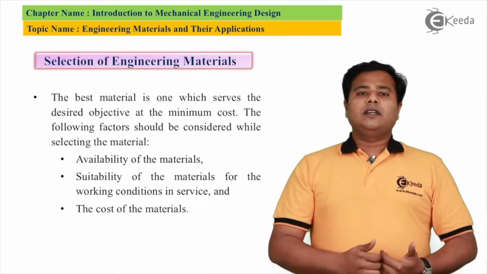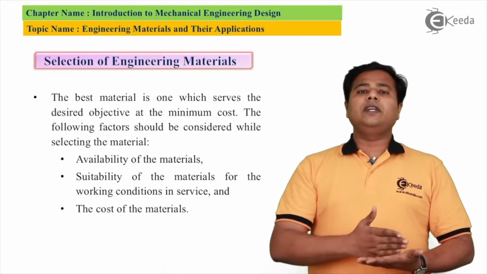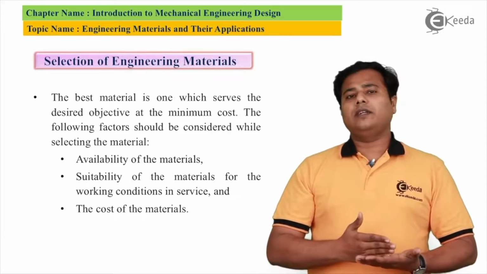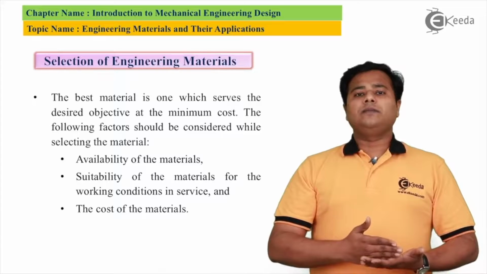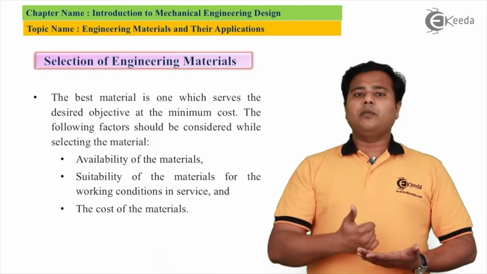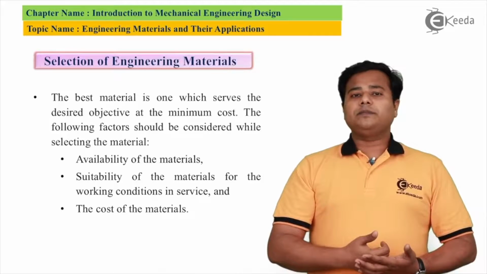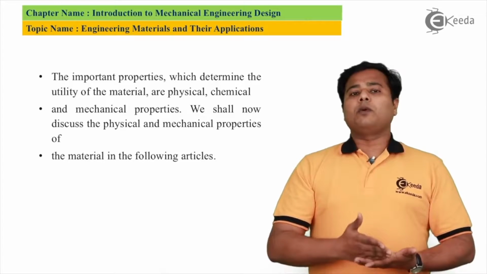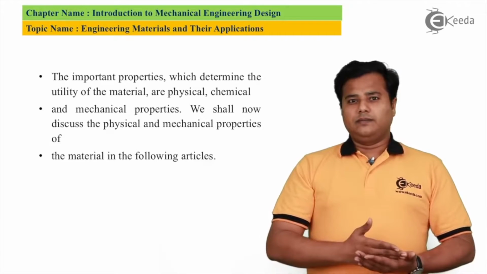One thing you remember, guys: in the whole course of machine design 1, we are going to look at different ways of designing different products. In the beginning, we will always go for the selection of material. This selection, like I said, depends upon availability, its machinability or capability, and third, its properties. Of course, in due course we are mainly going to look at its properties, because we are not going to produce it, and that's why we are not going to look at its availability.